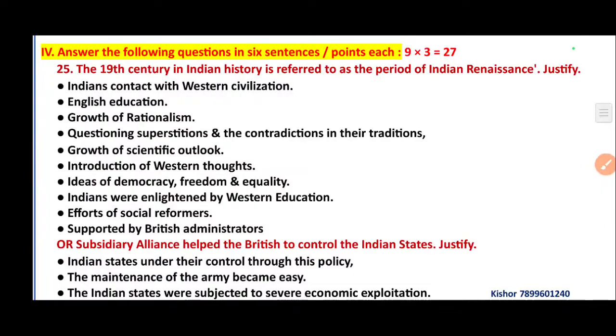Then main question number 5. Answer the following questions in 6 sentences or points, each carrying 3 marks. Total 9 questions are there. 9 threes are 27 marks.